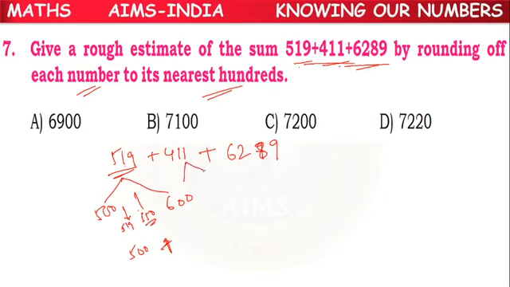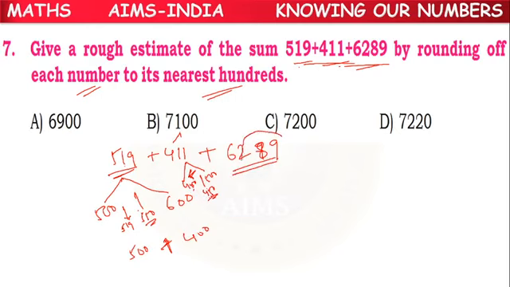What about 411? Between 400 and 500. What is the middle number? 450. It is to the left of 450. 411 is to the left of 450. So nearest 100, 400.